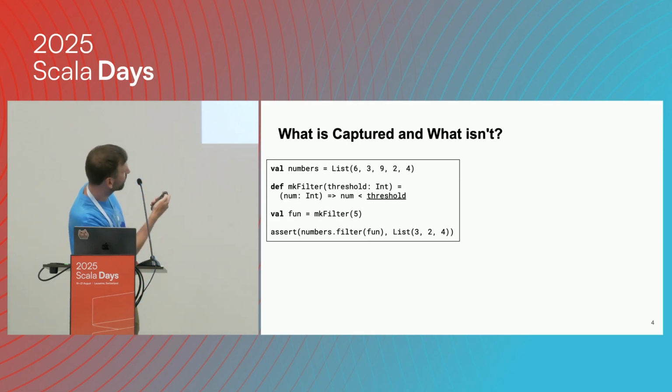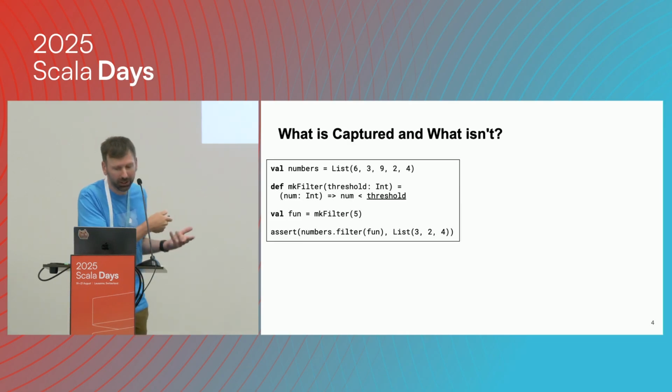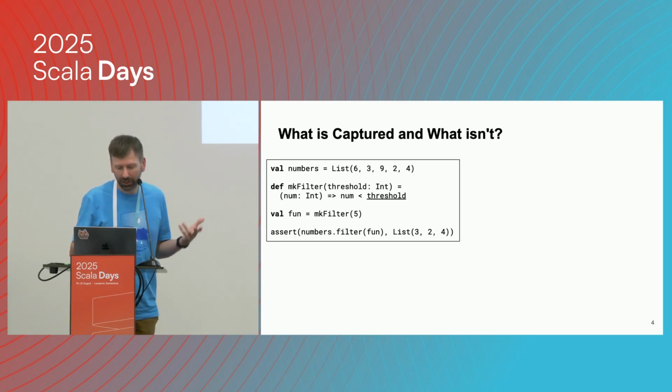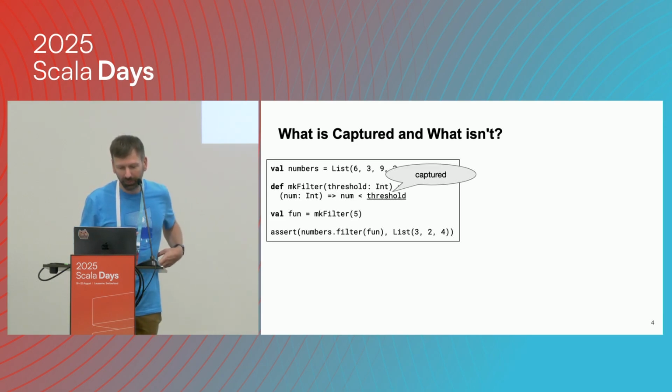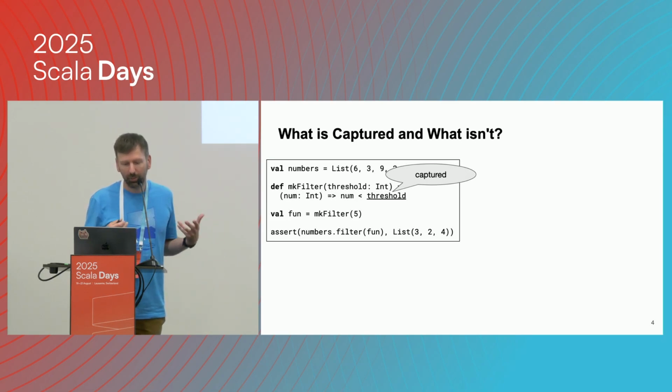Here is another example. It's just reformulated a little bit, where the function makeFilter returns the lambda. And again, as before, we have this threshold identifier, which is not defined within the lambda, and it's not a parameter. So again, it's a free variable, and it means the closure captures the threshold variable. So it must be made available somehow to the closure when we apply the closure.